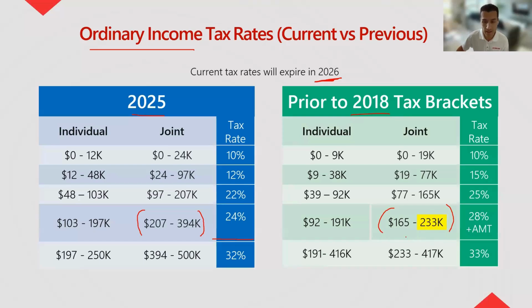If you look at the fourth bracket right here, it only encompassed about $70,000 of income. Currently, it encompasses about $180,000 of income and is at the 24% rate versus the 28. So we think at a minimum, these will get pushed out.